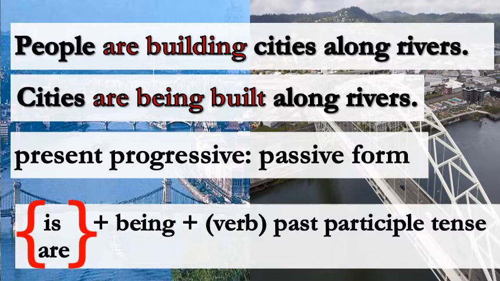If the object is singular, we add is. If it is plural, we add are. Plus being plus the verb past participle. This is the form of the present continuous passive.